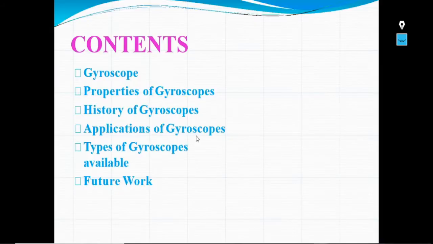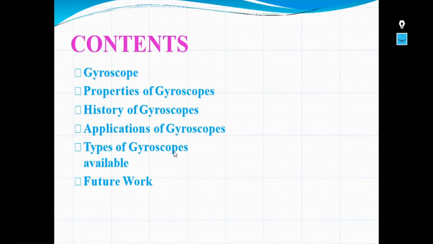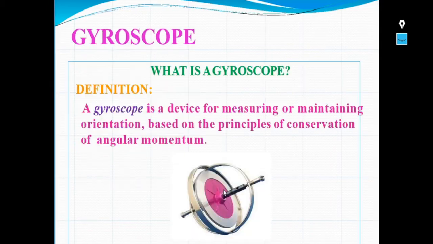Let's start today's session. In today's content, we'll be discussing what is a gyroscope, what are the properties of gyroscopes, at what time these gyroscopes were invented, applications of gyroscopes in the present world, types of gyroscopes available for us, and what is the future work that is made on these gyroscopes. All these we will be discussing under the contents of today's class.